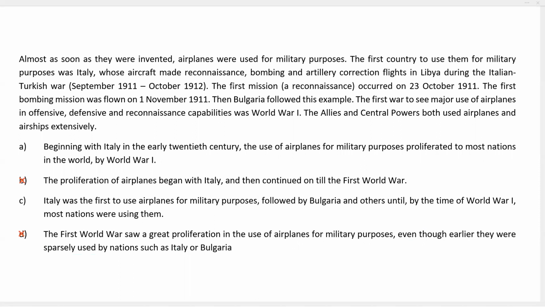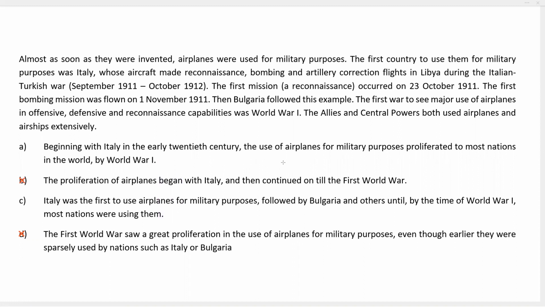Now that makes this a little bit more challenging because we found that A and C both are very close, and then again A and C both make the same mistake. They mention Italy first and then the use of airplanes for military purposes. But if we compare the two, there is no difference in the length of these two options.